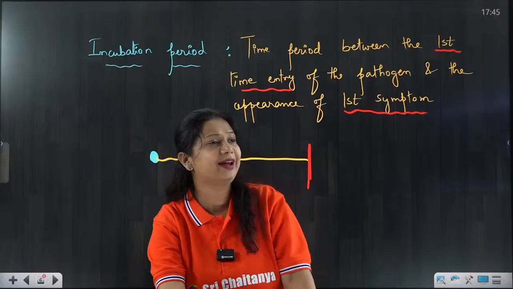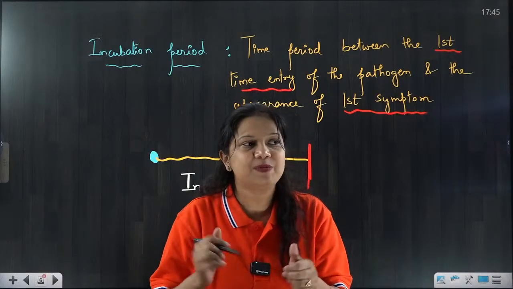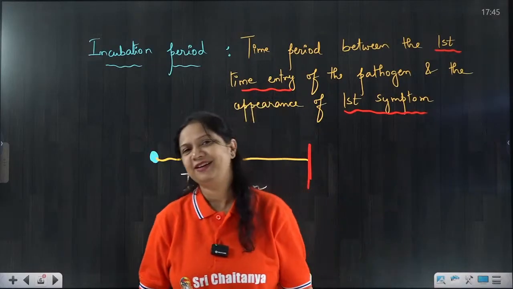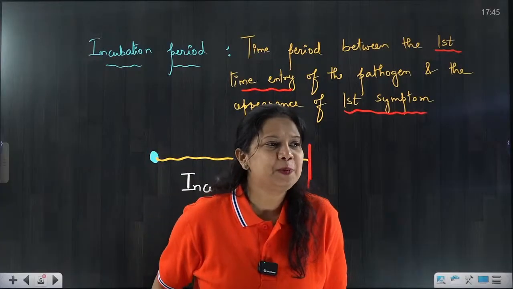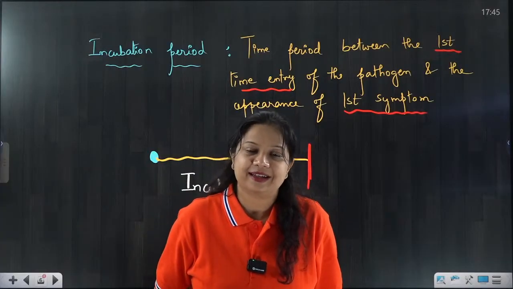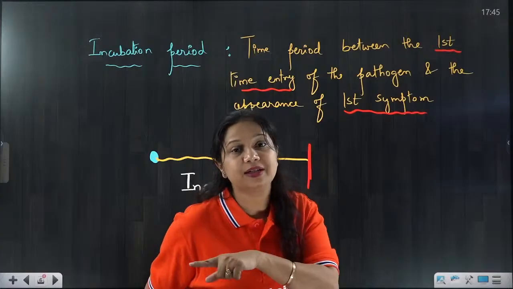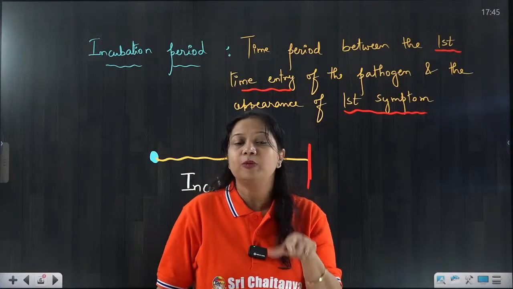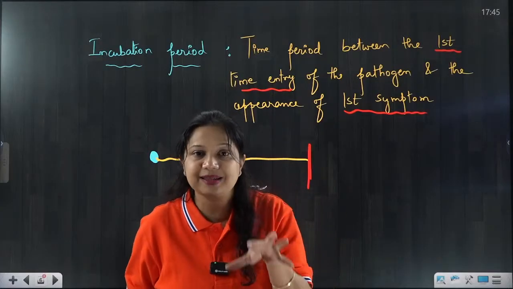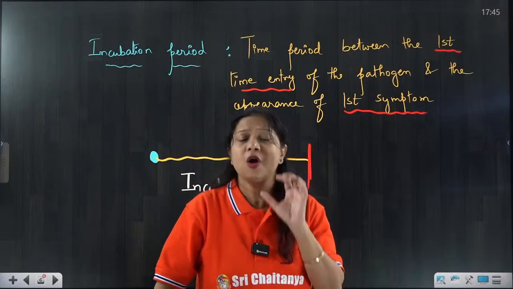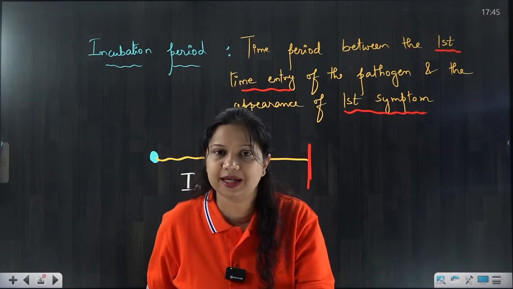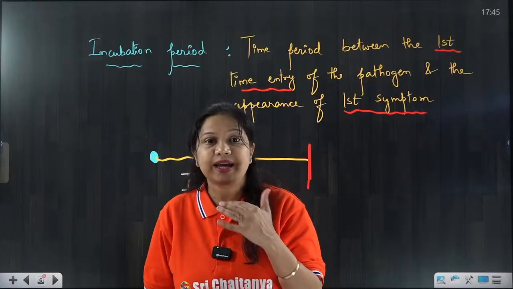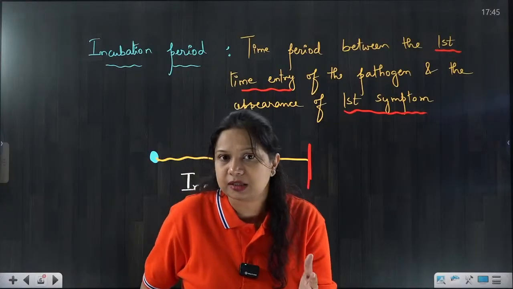Yes, all of you are correct. HIV, AIDS, absolutely. HIV causes the disease AIDS. HIV, human immunodeficiency virus, has one of the longest incubation periods, which can go up to 20 years.